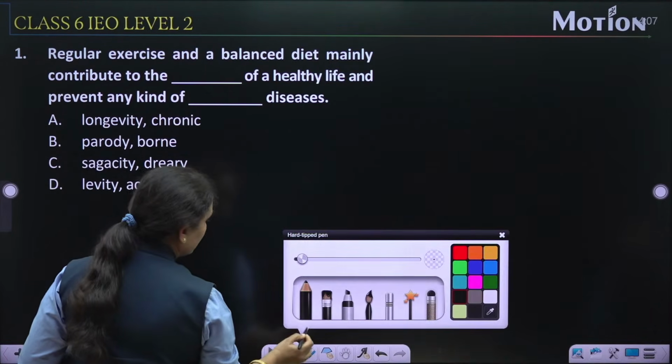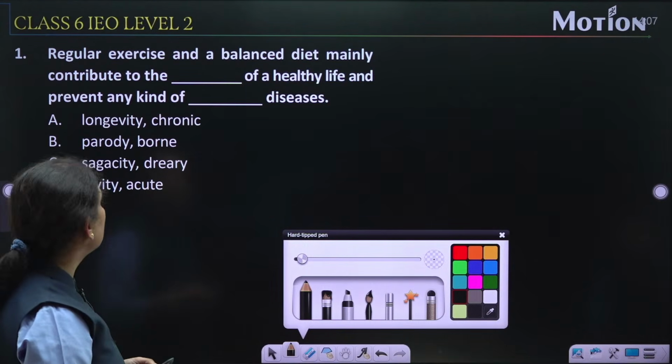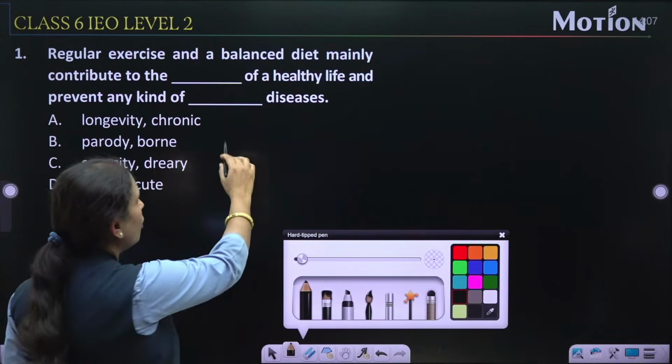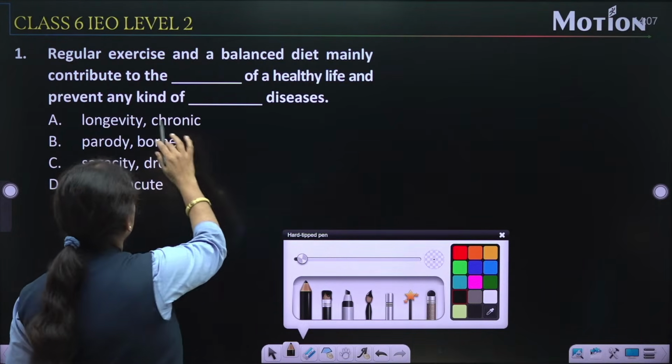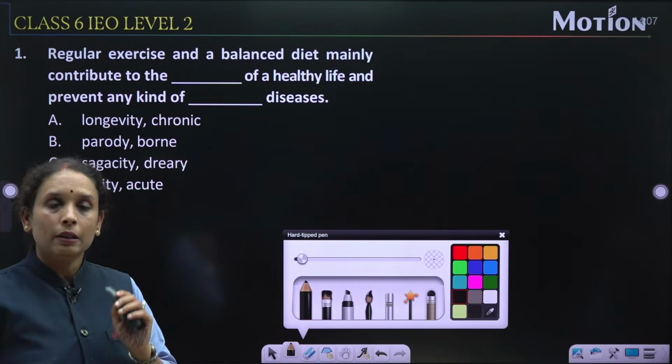Just a minute. Yes. Regular exercise and balanced diet mainly contribute to the dash of a healthy life and prevent any kind of diseases. Now understand the question very calmly.